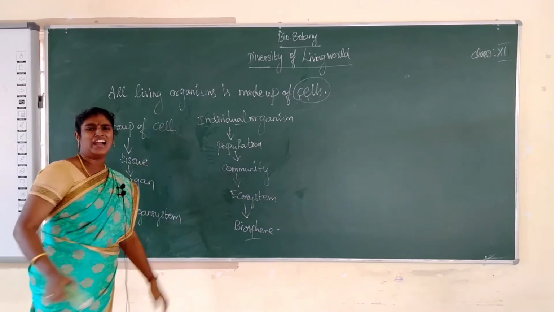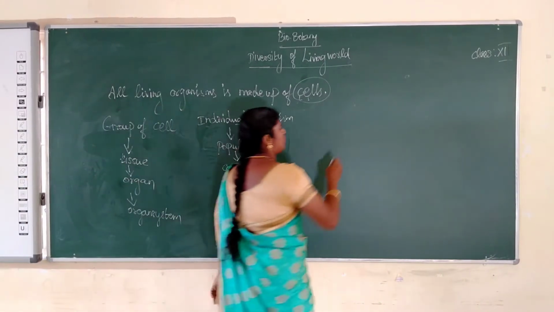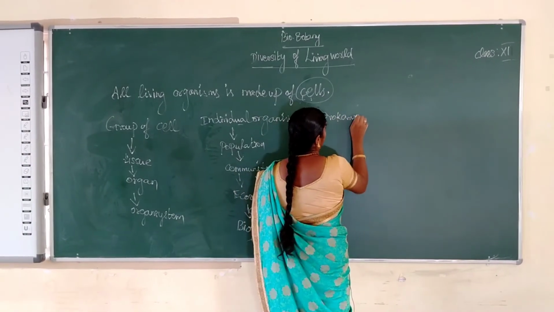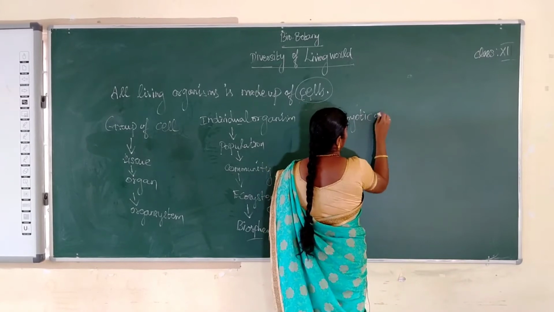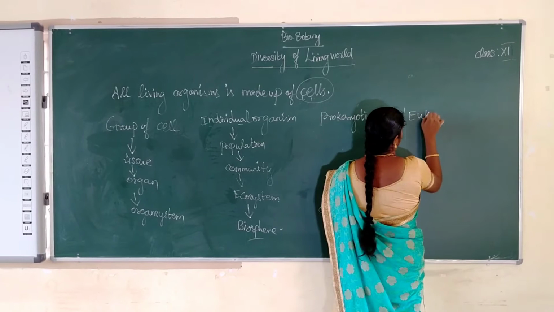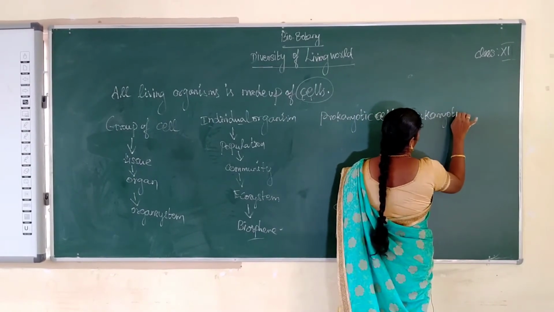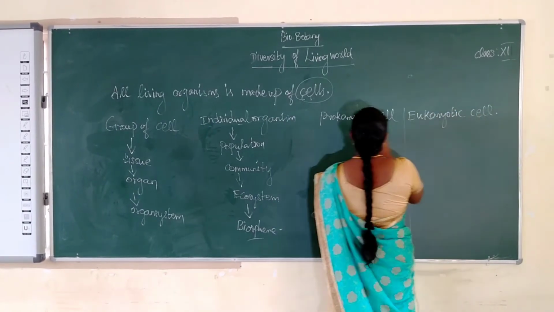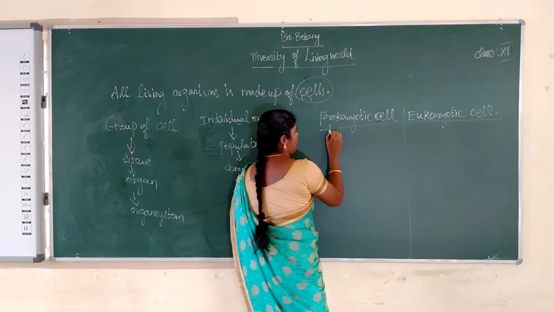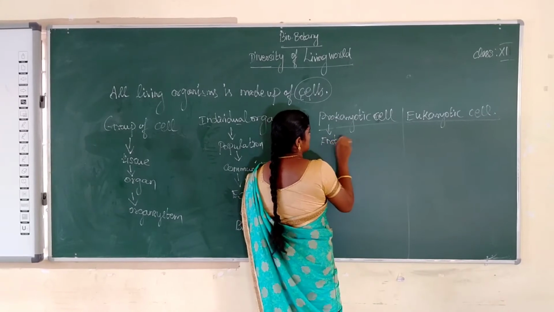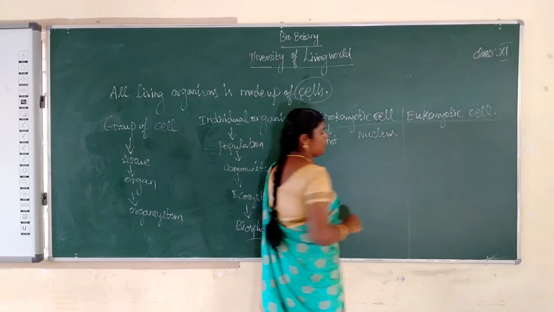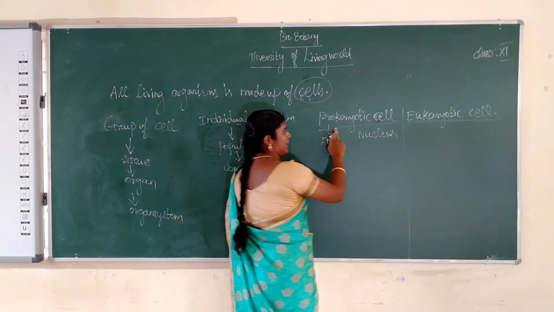Next, the cell is divided into two categories. The first one is the prokaryotic cell. The other one is the eukaryotic cell. What is the meaning of pro? Pro means first. Karyo means nucleus. What is a prokaryotic cell?